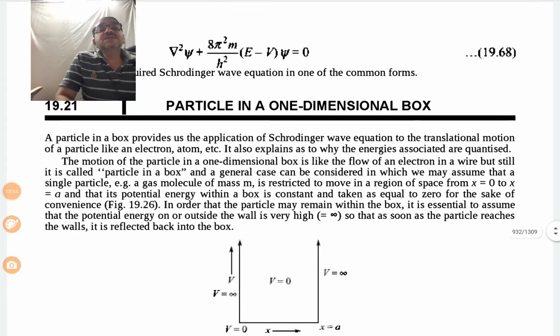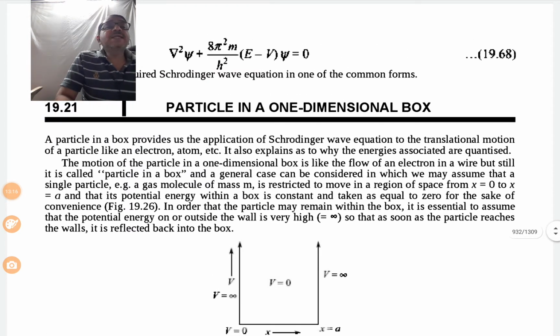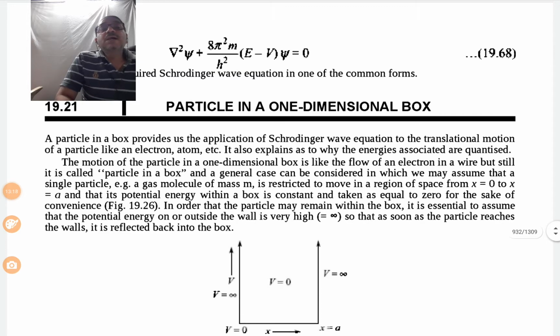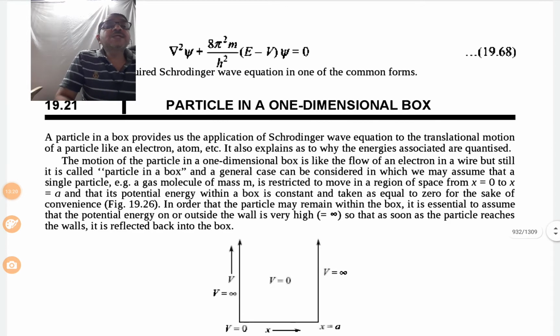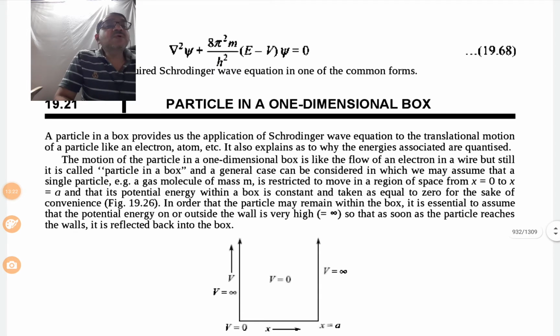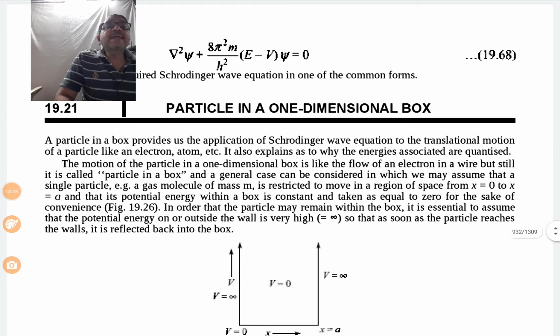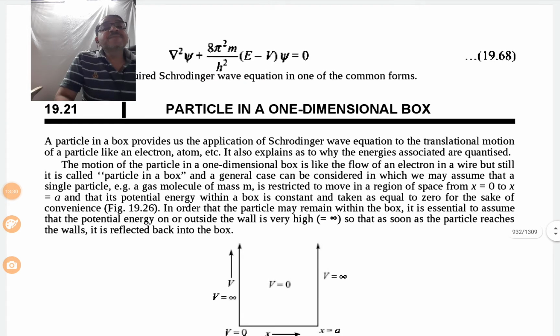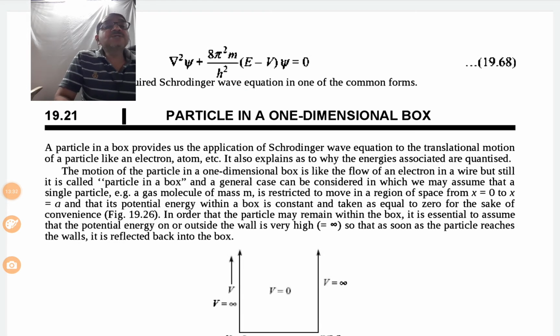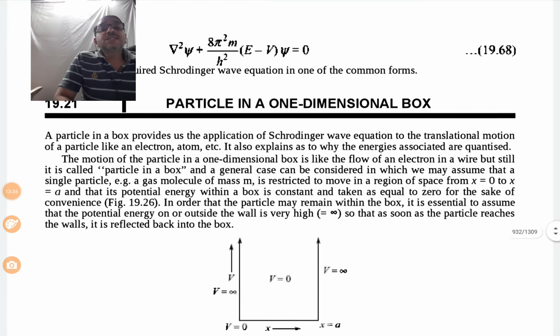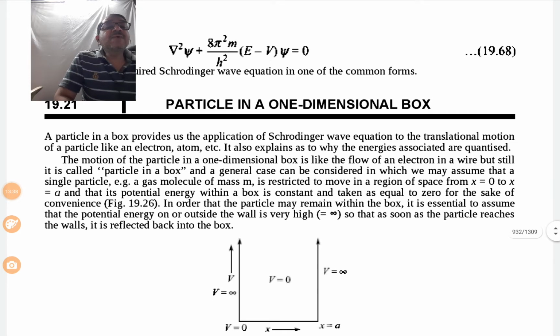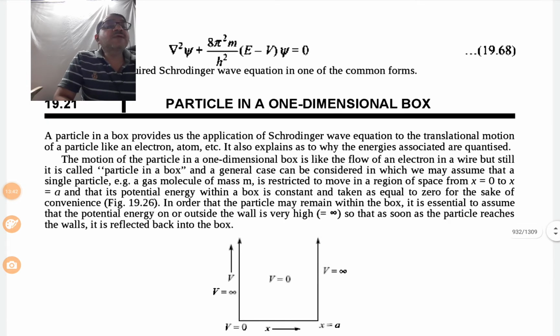So, for this, when we consider a particle in a one-dimensional box, a particle in a box provides us the application of Schrodinger's wave equation to the translational motion of a particle like an electron, atom, etc. It also explains why the associated energies are quantized. The motion of the particle in a one-dimensional box is like the flow of an electron in a wire,